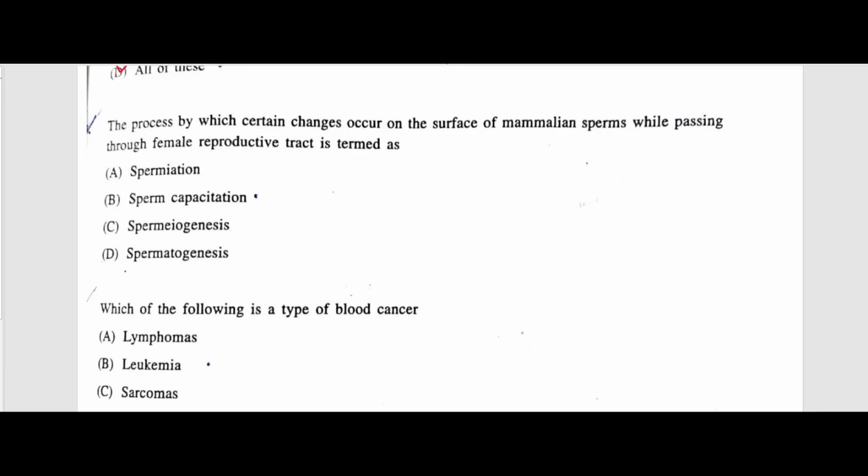Third question, the process by which certain changes occur on the surface of mammalian sperm while passing through the female reproductive tract is termed as sperm capacitation. So sperm capacitation occurs when the sperm enters the female reproductive tract. What is spermiation? It is the release of spermatozoa. Spermiogenesis is the conversion of spermatids into mature spermatozoa. And spermatogenesis is the formation of the sperms.